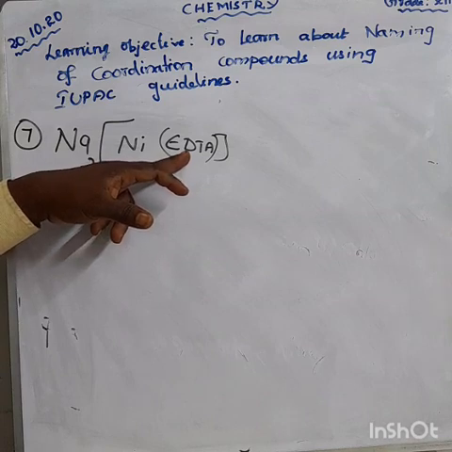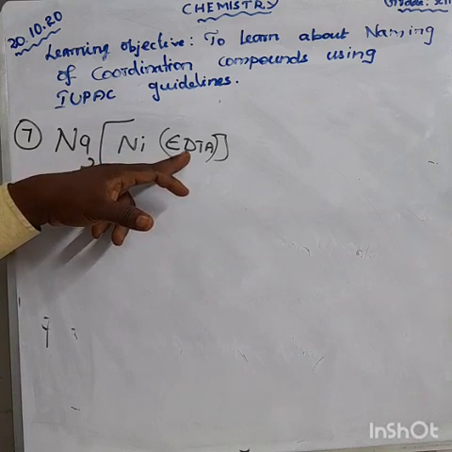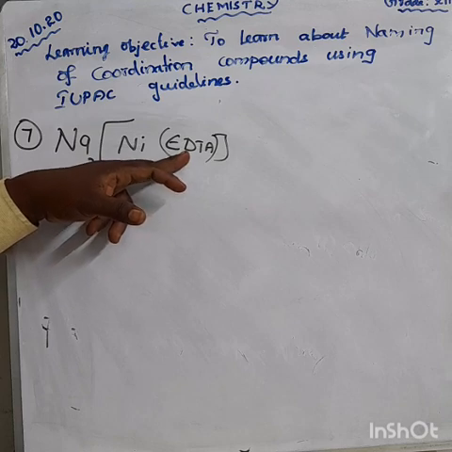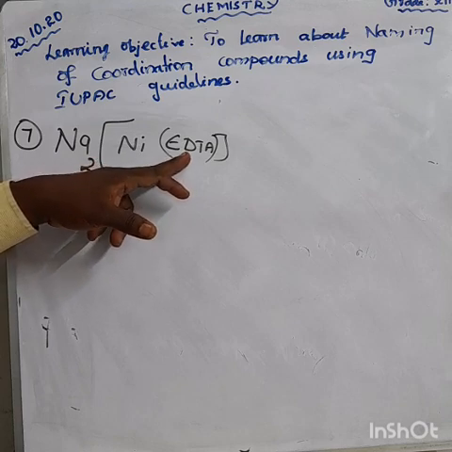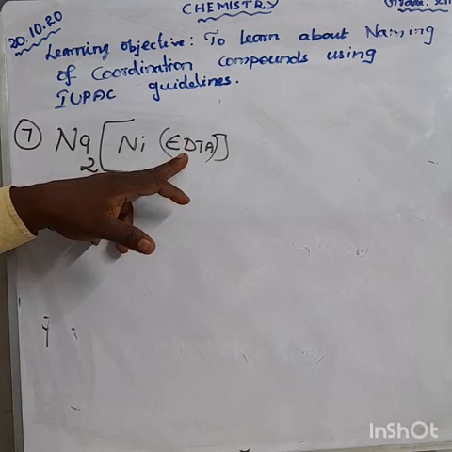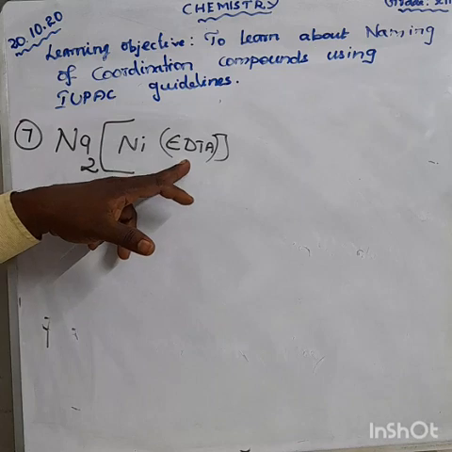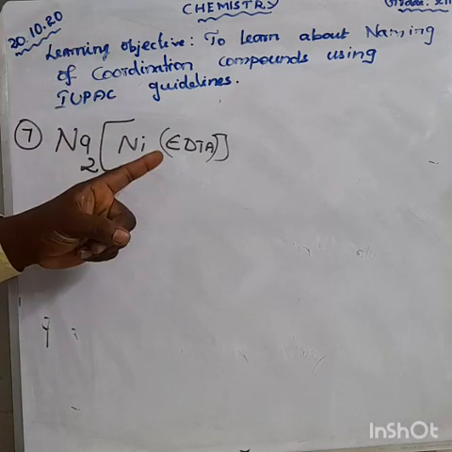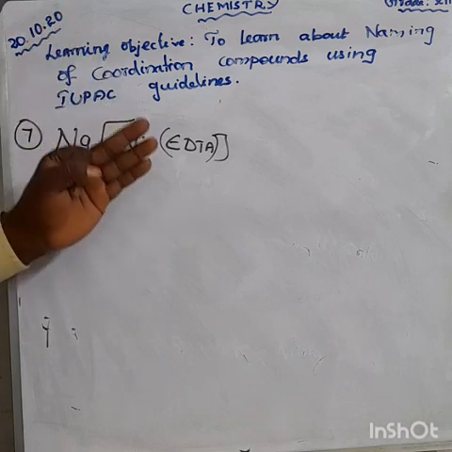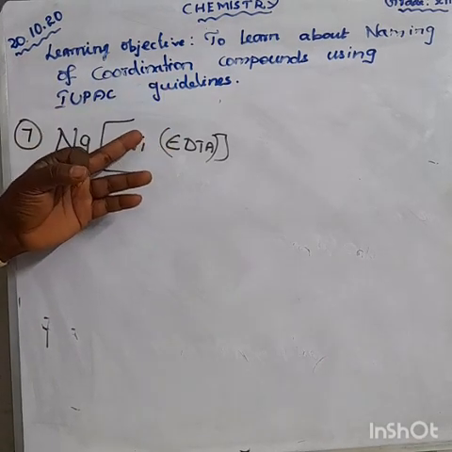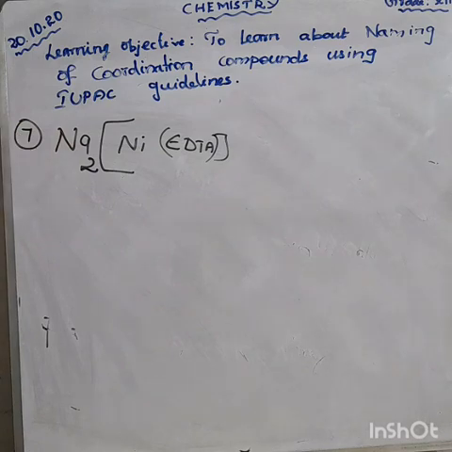This is called EDTA. As per the IUPAC name, we can write it as 2, 2 single dash, 2 double dash, 2 triple dash, ethane 1, 2 diyl, dinitrilo, tetraacetate, acetato.